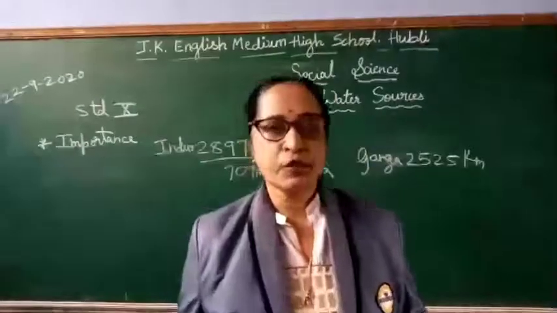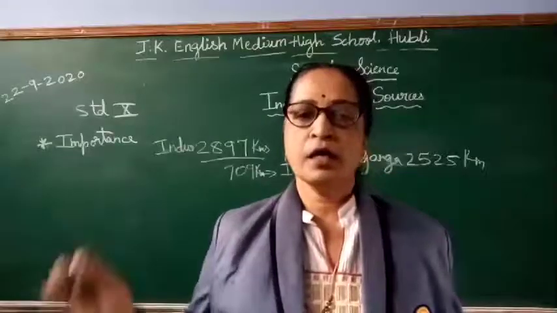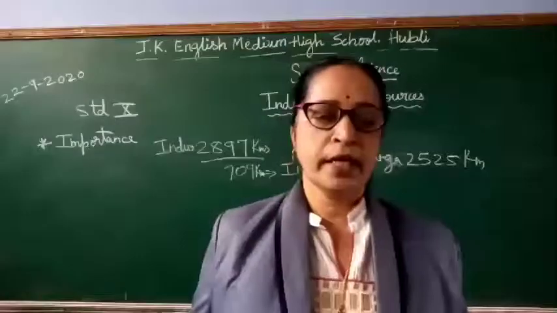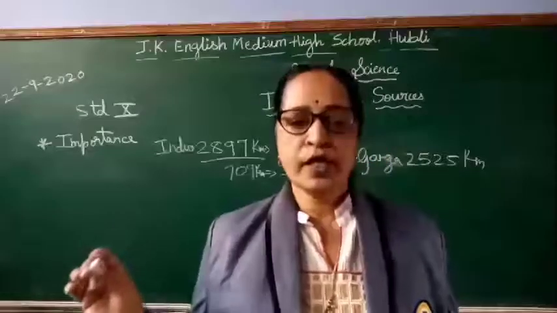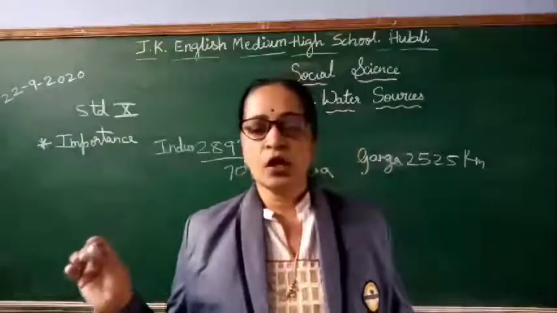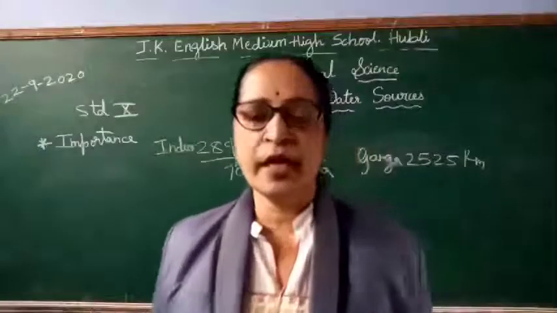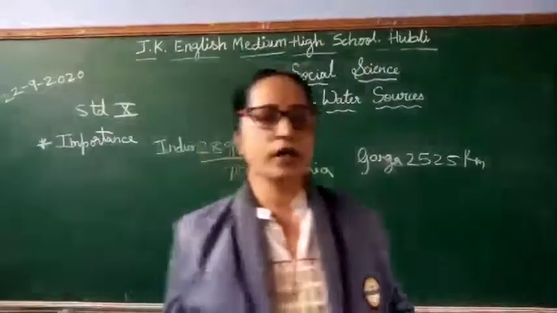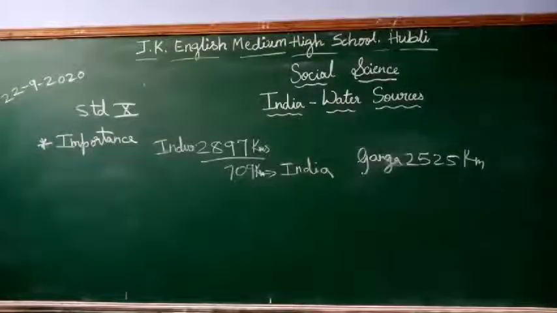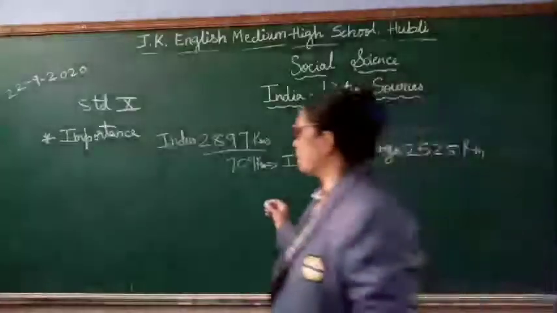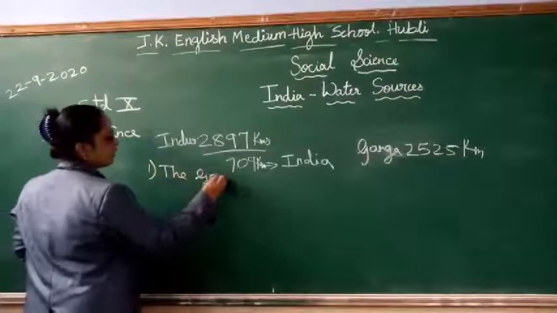So its major tributaries are Yamuna, Gagra, Kandak, Ramaganga, Gomati, Sarda, Son and Kosi. Of these, Yamuna is the longest tributary. Among all these, which is the longest tributary? Yamuna is the longest tributary. Okay, first I finished the Ganga. Now I am going to go to the Brahmaputra river.